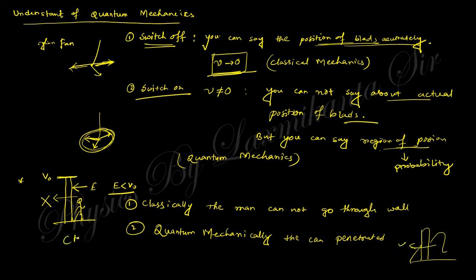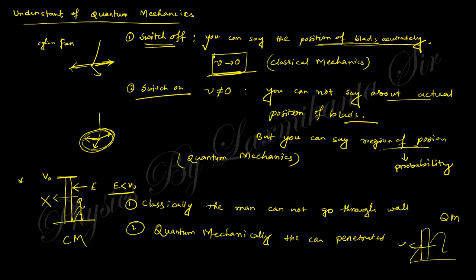This is classical mechanics, and this is quantum mechanics. In quantum mechanics, this man can penetrate the wall, but in classical mechanics, this man cannot penetrate the wall. This is the basic difference between classical mechanics and quantum mechanics. I think you understand the basic thing of quantum mechanics.